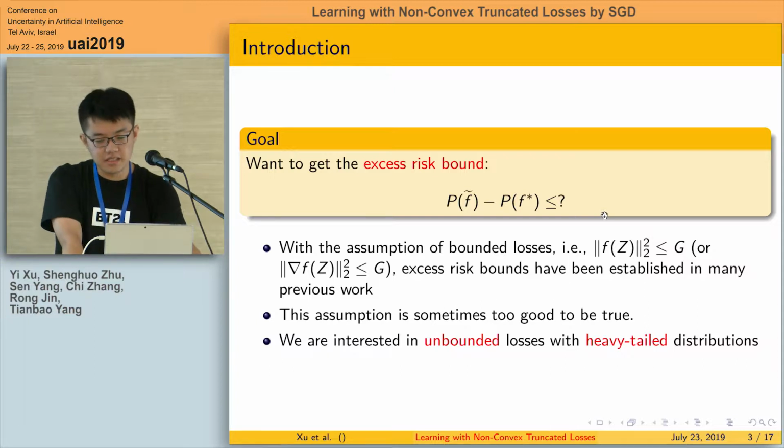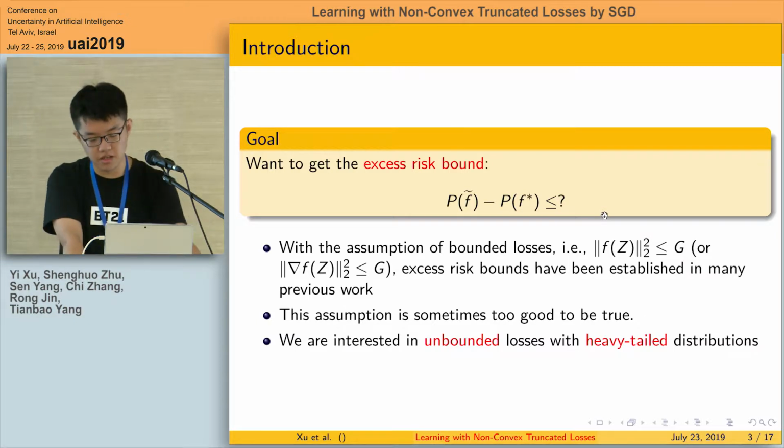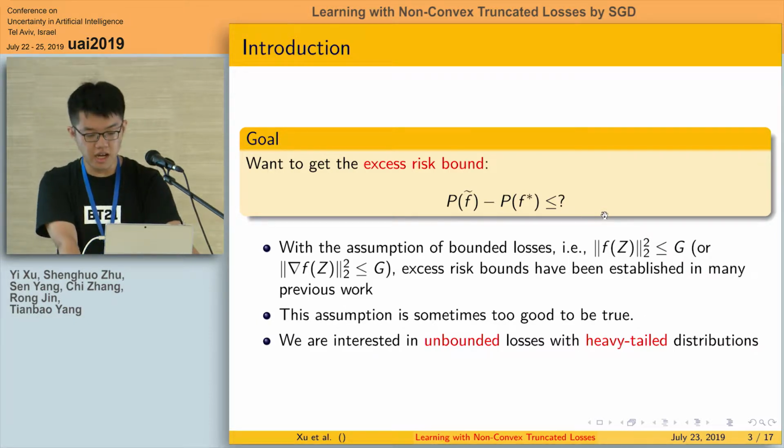Even if we can get an estimator of the optimal solution, we still would like to know how far it is from the optimal solution in terms of the risk minimization problem. So the excess risk bound comes out, and it is used to measure the performance of F tilde. With the assumption of bounded losses or Lipschitz continuity, excess risk bounds have been established in many previous works. But this assumption is sometimes too good to be true. So in this paper, we are interested in unbounded losses with heavy-tailed distributions.